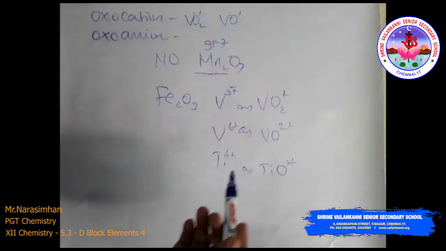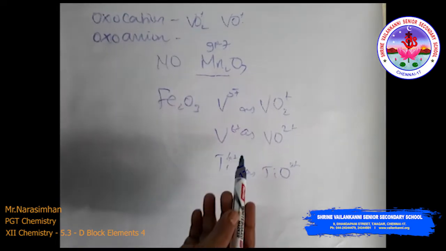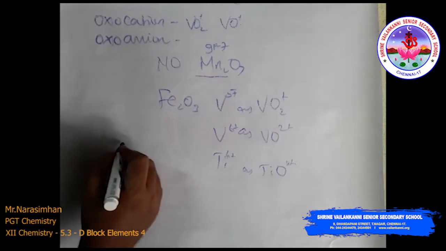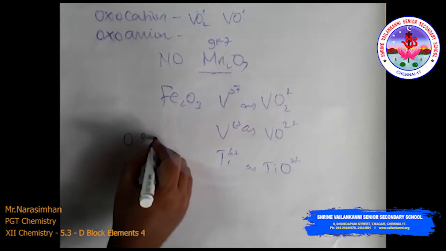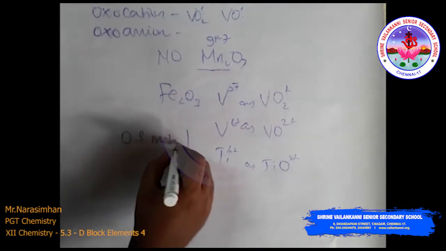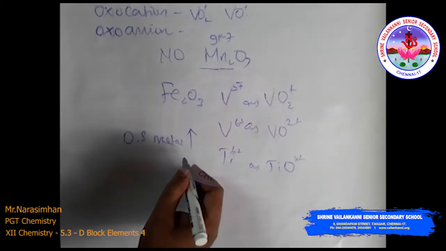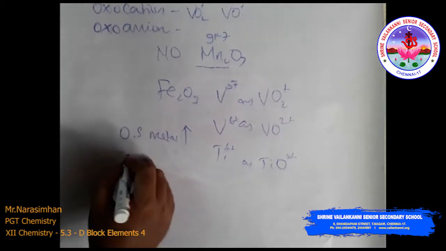Here, as the oxidation number of the metal increases, the ionic character decreases.